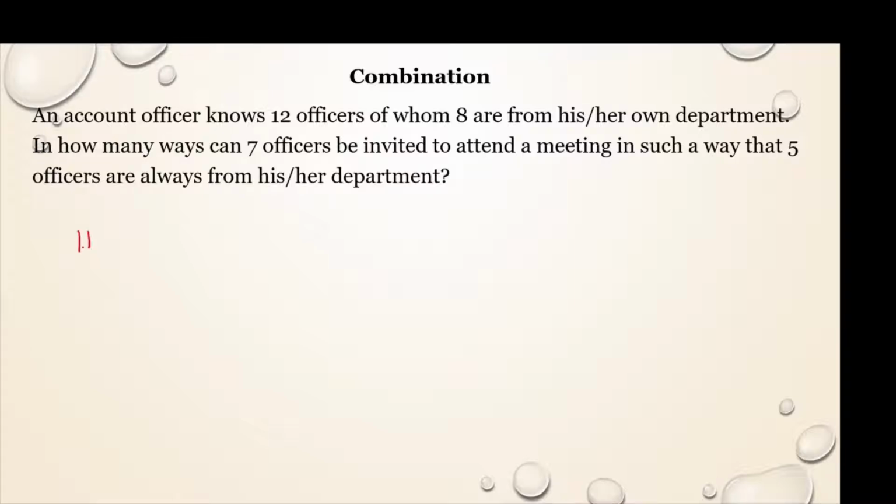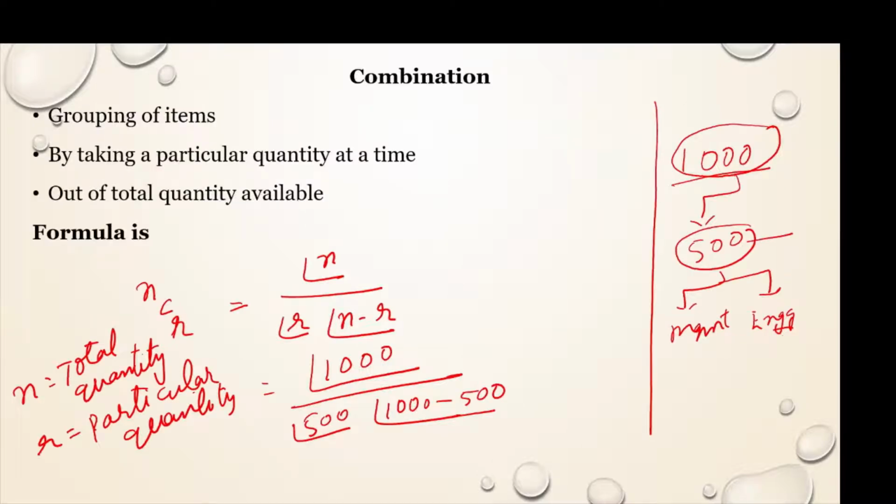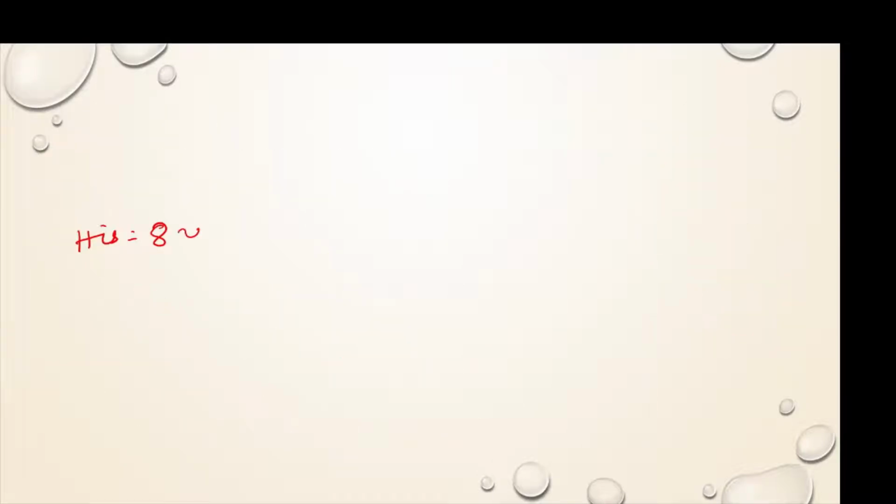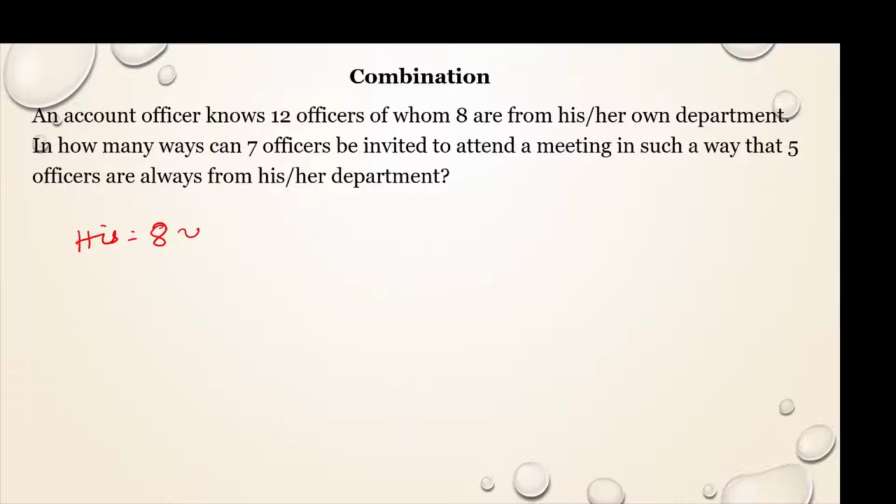So 8 officers he knows from his department, and the rest, 4 officers, are from another department.